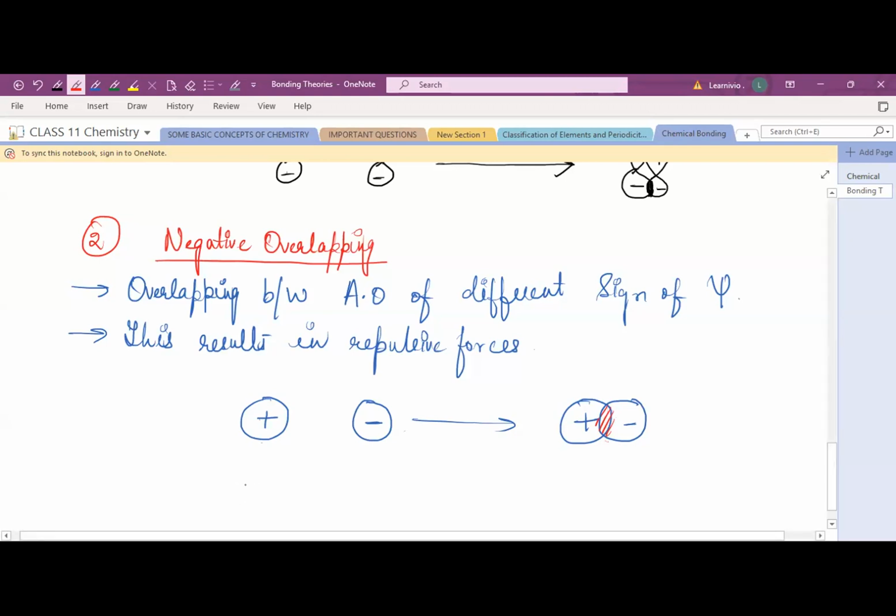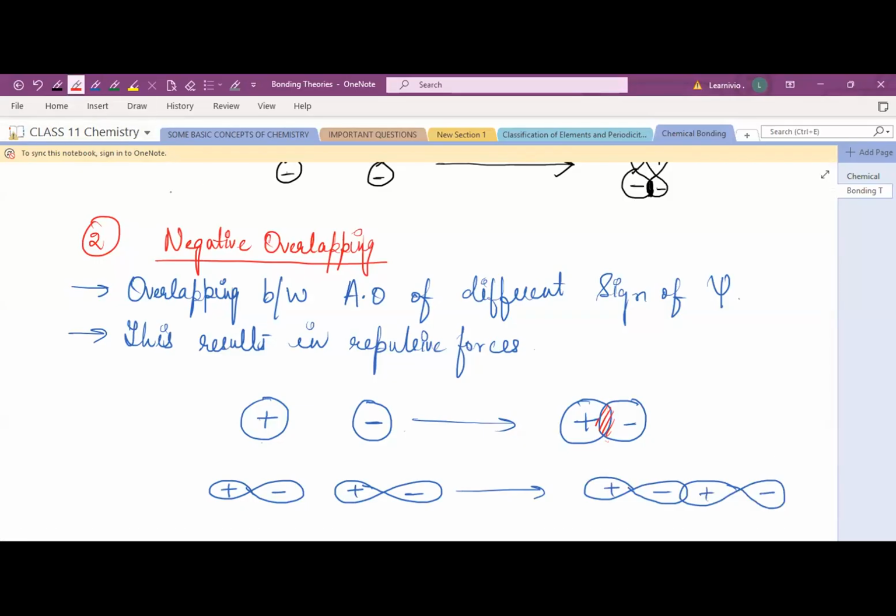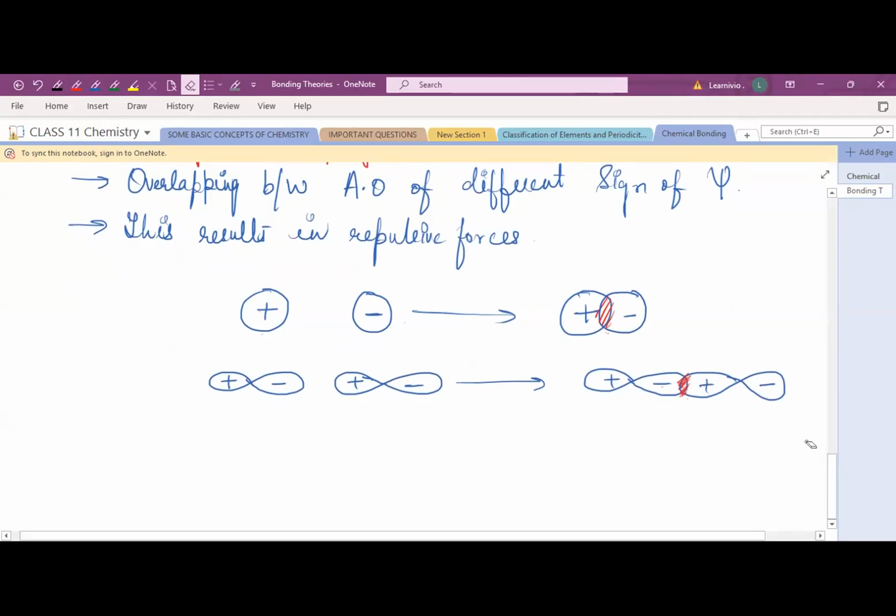Similarly, if we take, suppose, a p orbital, plus minus, plus minus, this is a plus and minus. The interaction results in repulsion. There will be repulsion between the two and they will fall apart. So this is known as negative overlapping.